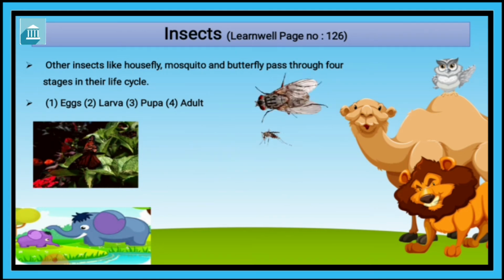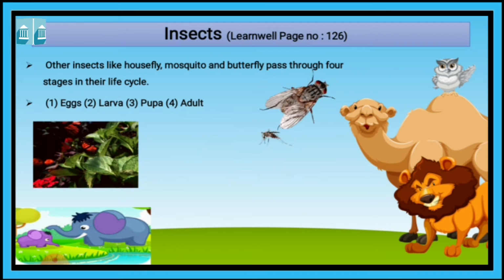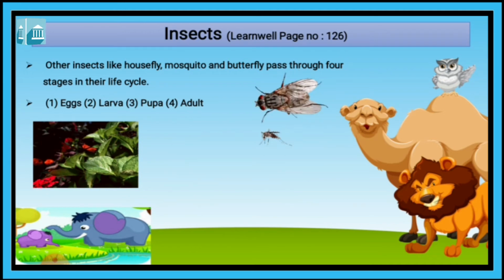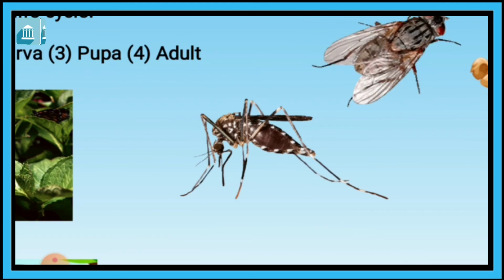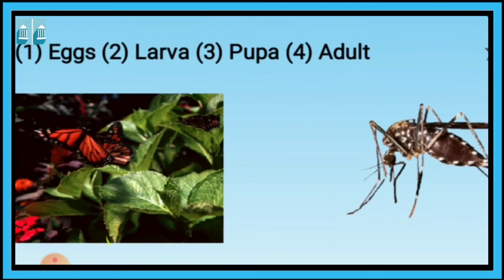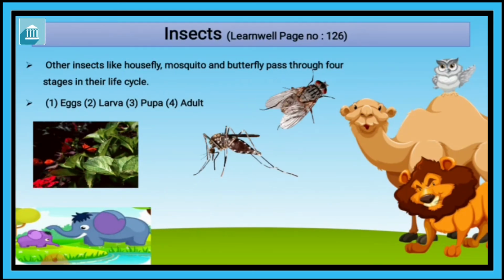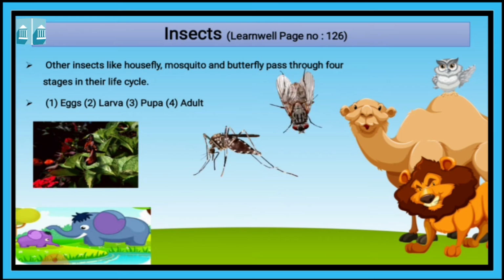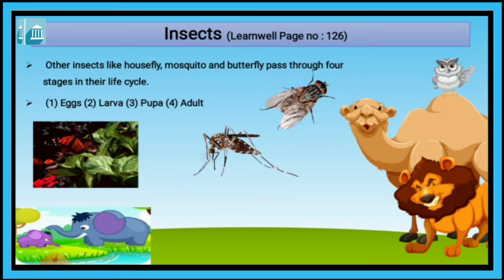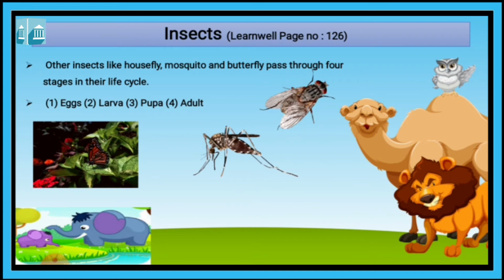But other insects like housefly, here you can see the picture of a housefly, it's flying, and mosquitoes, and the beautiful butterfly, pass through four stages in their life cycle: egg, larva, pupa and adult. So these are the four stages they pass through in their life.